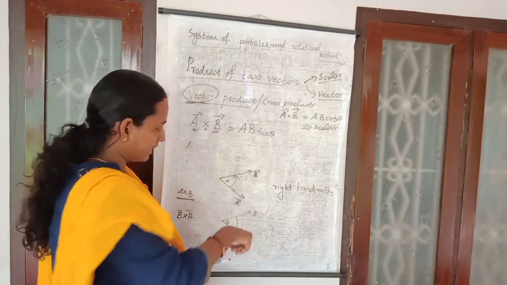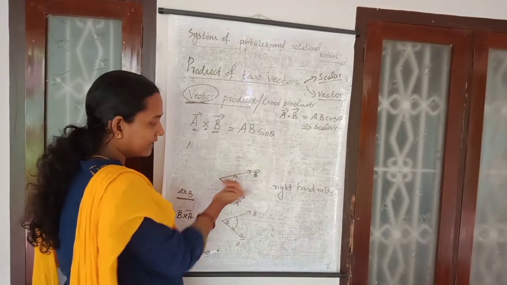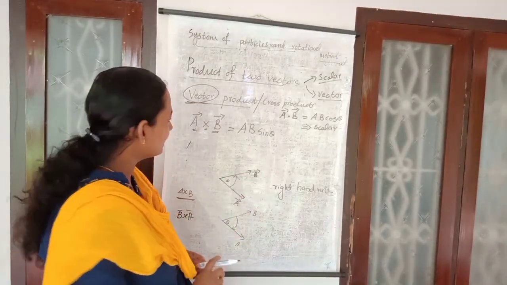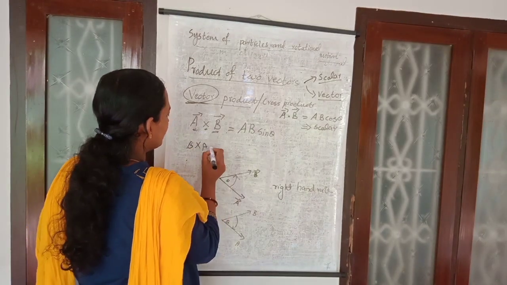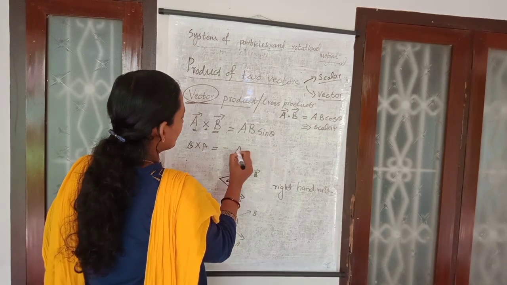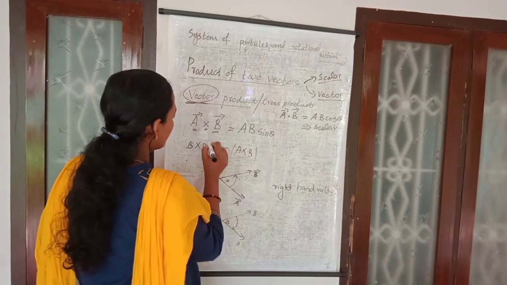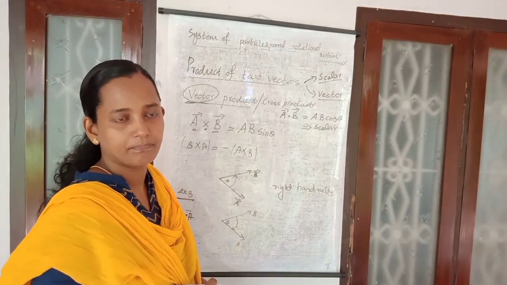The product B cross A is inward, and A cross B is outward. This means the magnitudes of A cross B and B cross A are the same, but in direction A cross B is equal to minus B cross A, or B cross A is equal to minus A cross B.